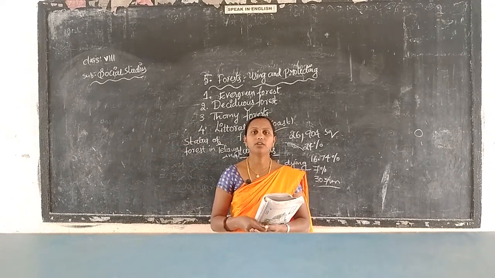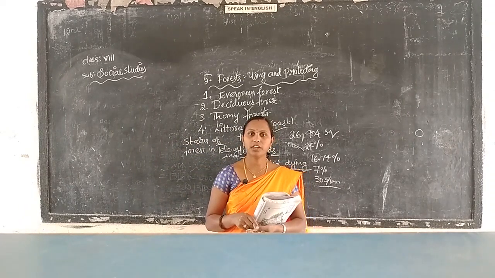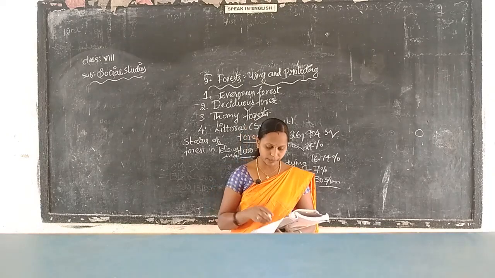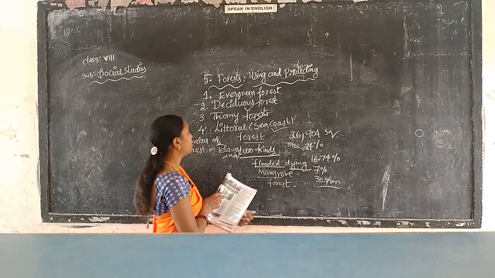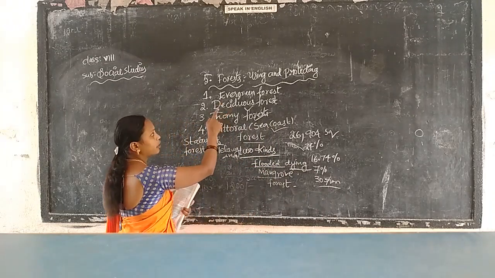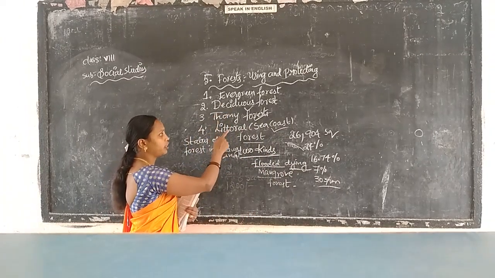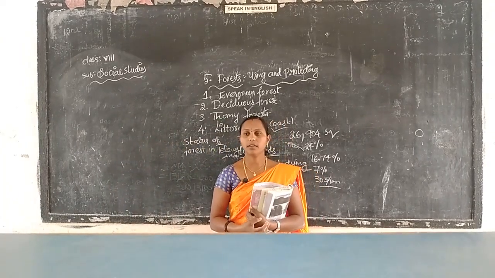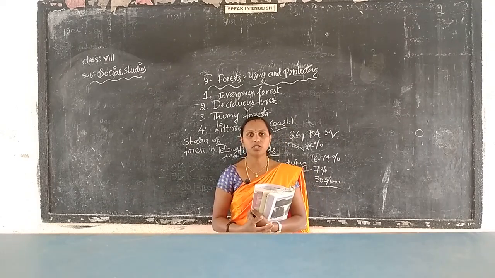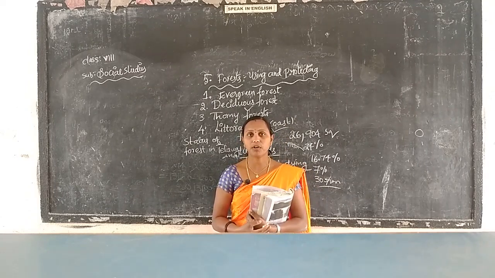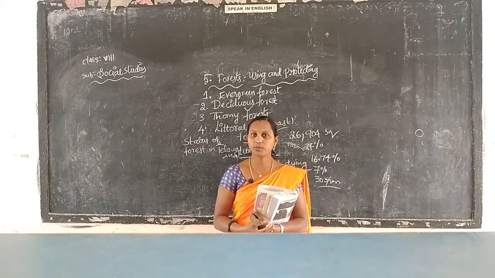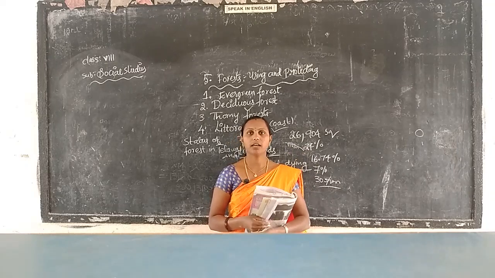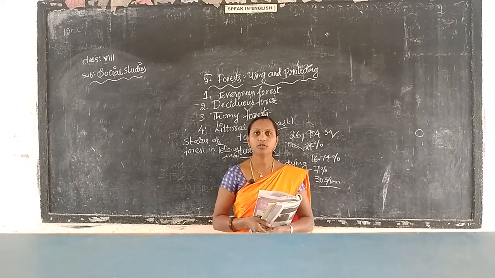Okay, complete your fair notes, read your lesson and keep the underlined words. You have these 4 points now: evergreen forest, deciduous forest, thorn forest and littoral sea coast. You have to read these 4 compulsorily. Why? Because he will ask the question: how many types of forest are there? You have to write that there are 4 types of forest, and write these 4 names also. Compulsory, note it in your book.